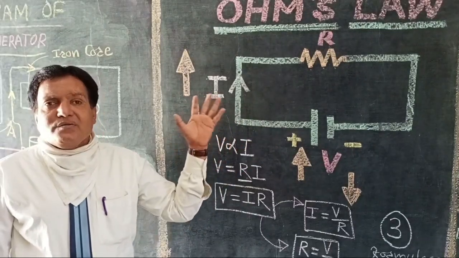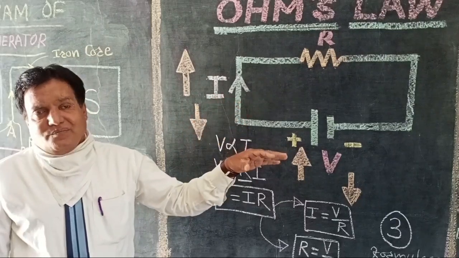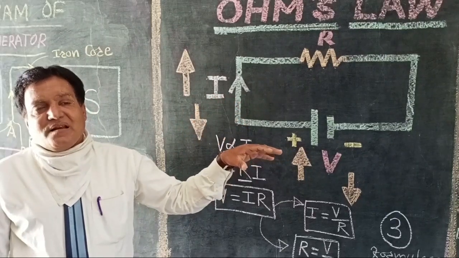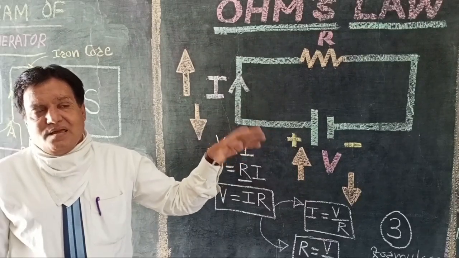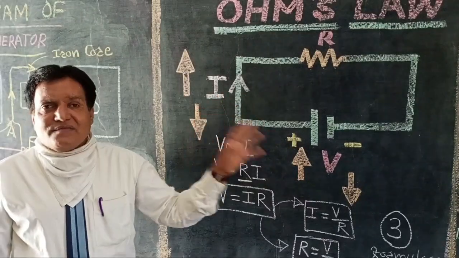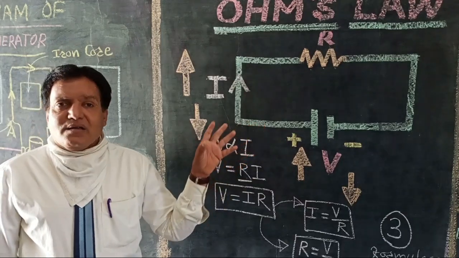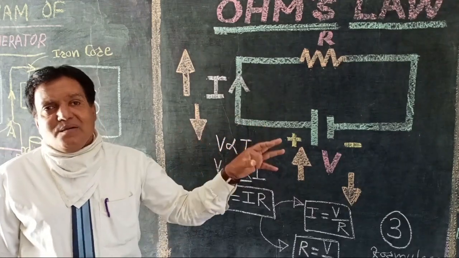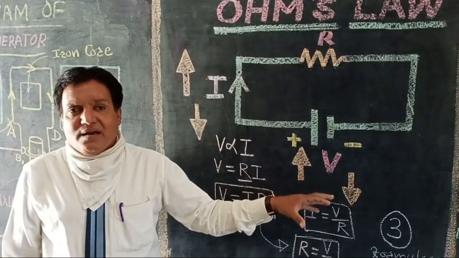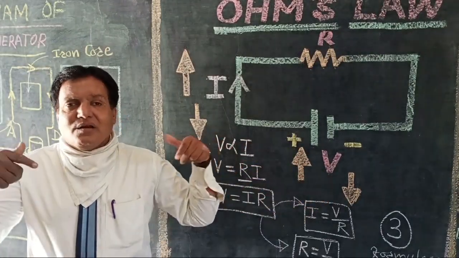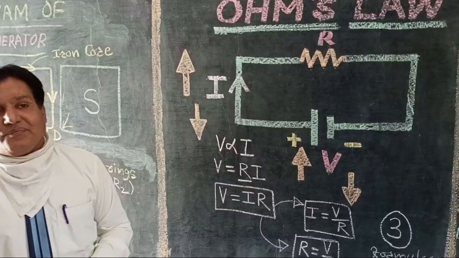The current flowing through that conductor is directly proportional to the potential difference or voltage applied across the two ends of the conductor.